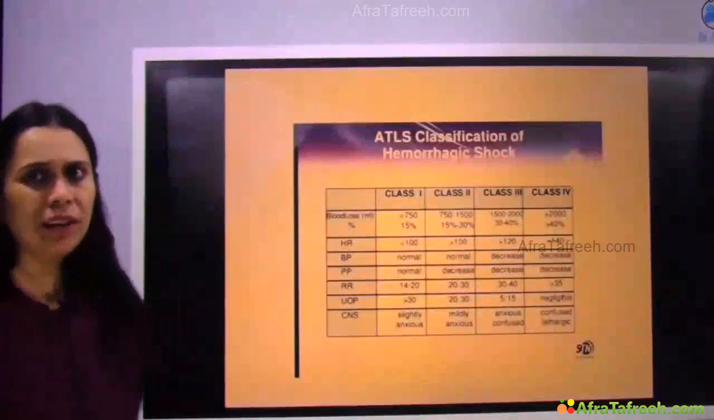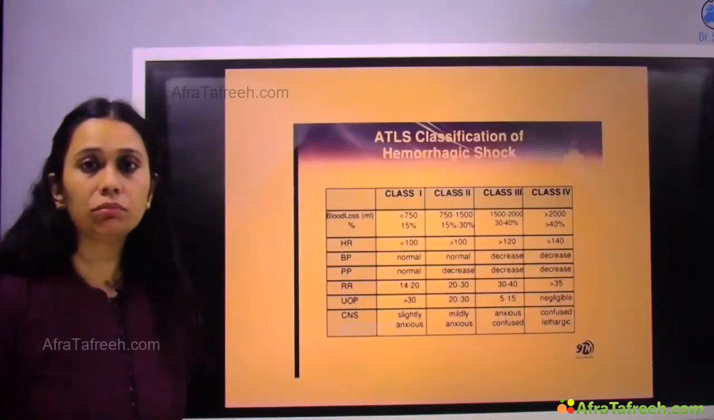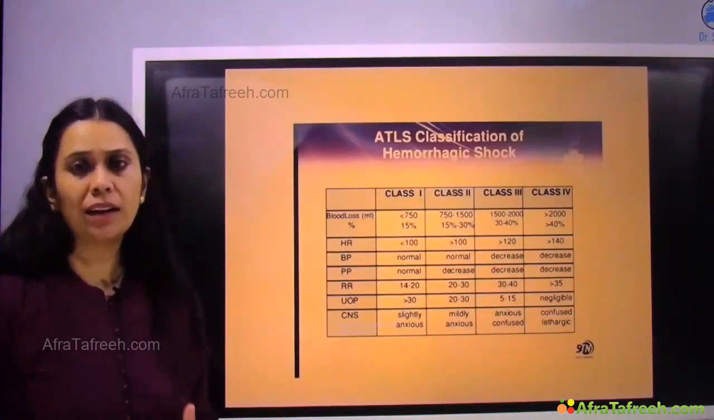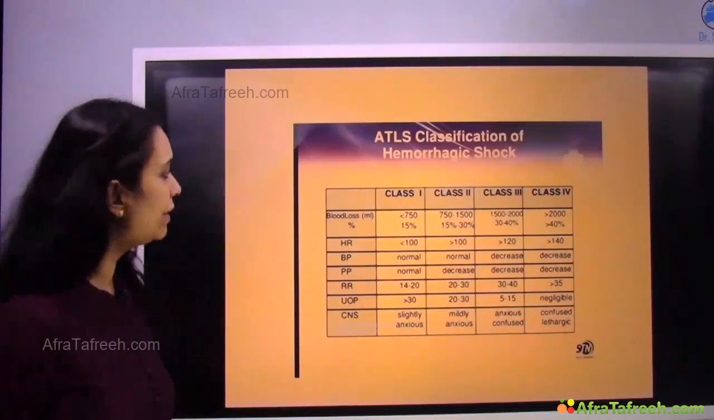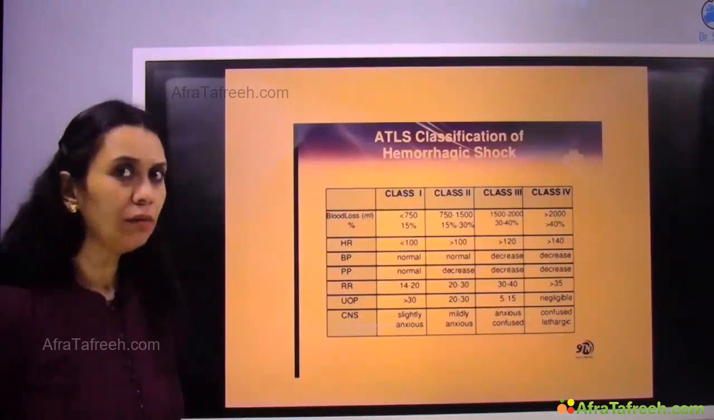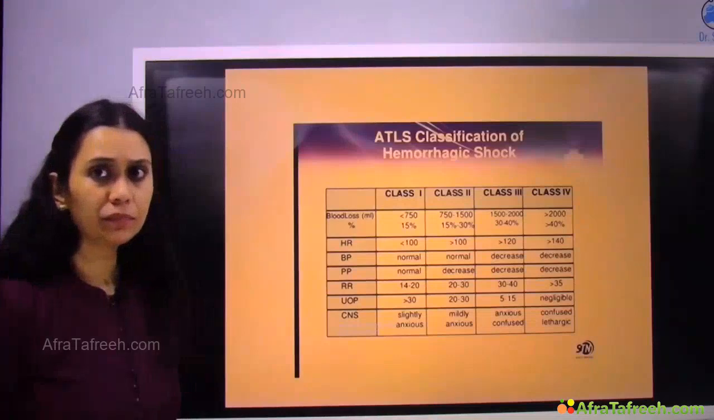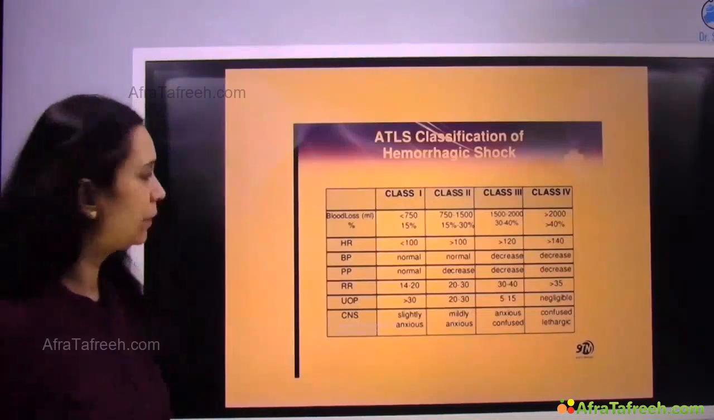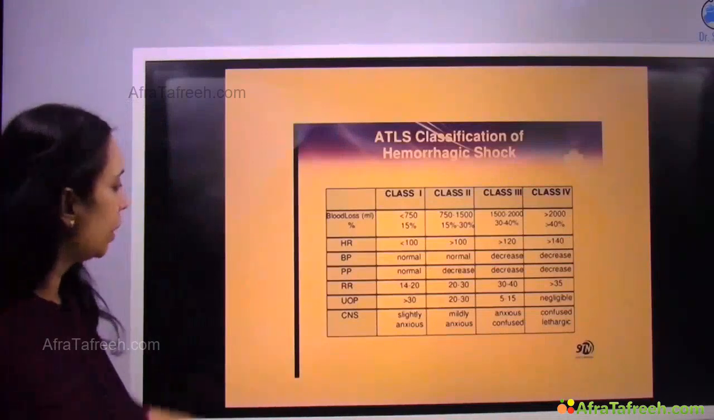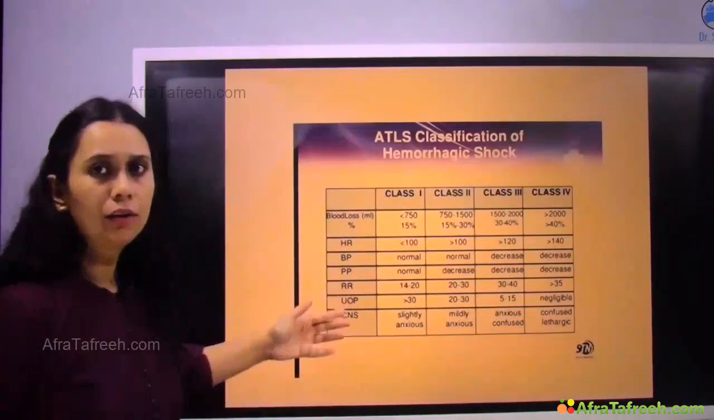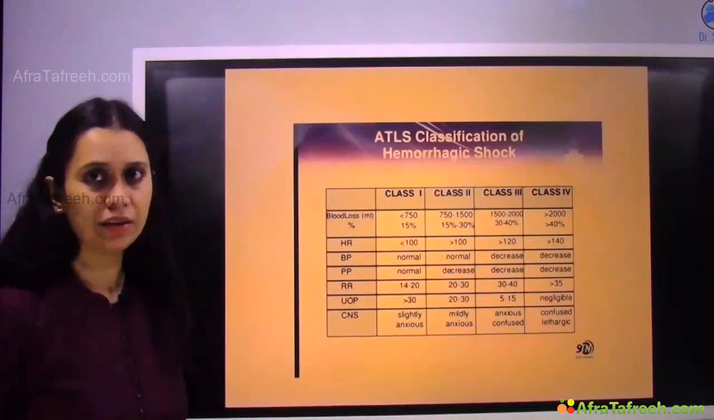Okay, what is the ATLS classification of hemorrhagic shock? So blood loss is classified by the Advanced Trauma Life Support system into 4 classes: class 1, class 2, class 3, class 4, and management depends upon the class. Urgency depends upon the class. They are classified on the volume of the blood loss, heart rate, blood pressure, pulse pressure, respiratory rate, urine output, and central nervous system.